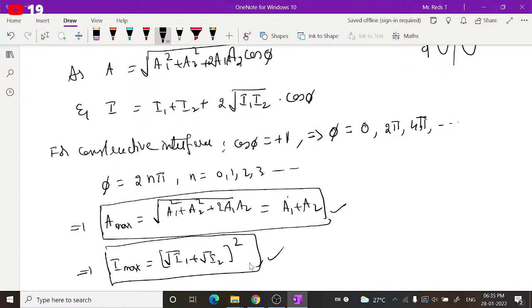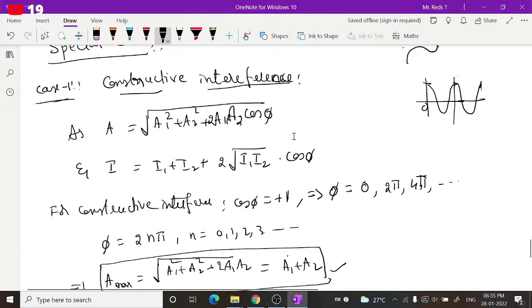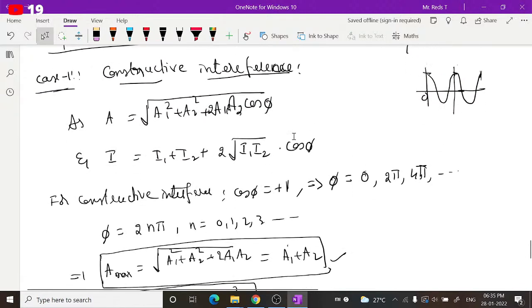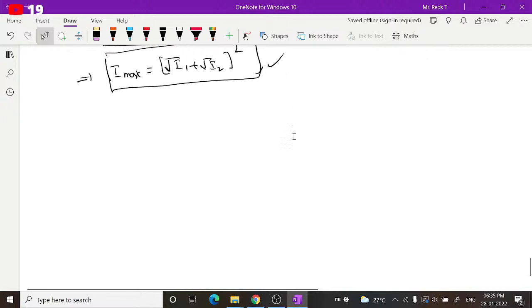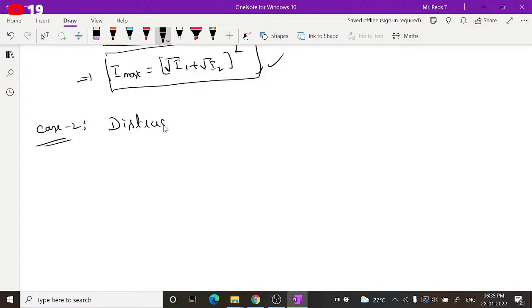Maximum amplitude and maximum intensity. Did you understand now how to get this? So this gives you maximum amplitude and maximum intensity under an interference called constructive interference. Now let us see the special second case, special case 2. That is destructive interference.